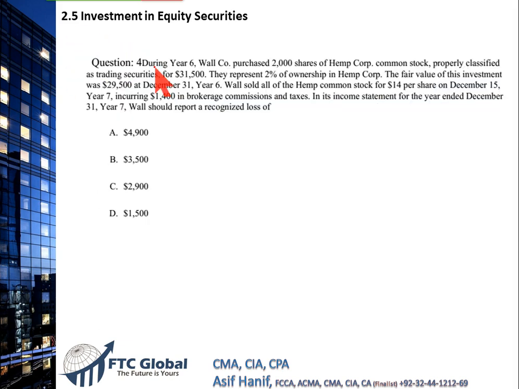Next, during year 6, Wall Company purchased 2,000 shares of Hum Company, properly classified as trading securities, for $31,500. That was the initial investment at $31,500 in year 6. And they represent 2% of ownership in Hum Company. 2% means very little investment, no influence at all. The fair value of this investment was $29,500 at December 31st, year 6. At the end of the year, the investment has fallen to $29,500.